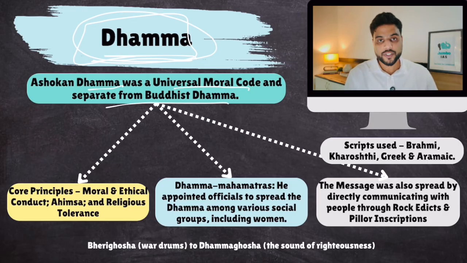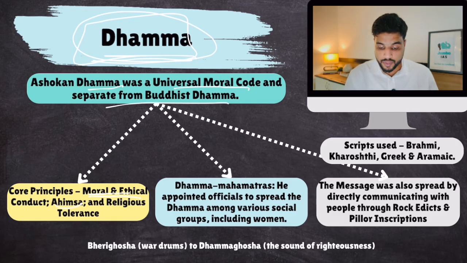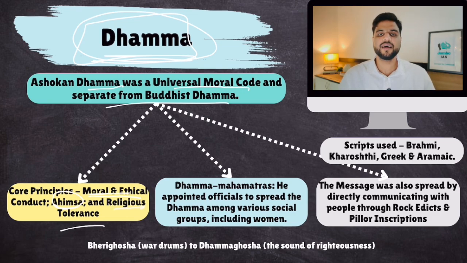Okay, the core principles of his Dhamma were moral and ethical conduct. For example, be respectful towards your parents, don't be cruel to animals, don't be cruel to people. Then ahimsa, non-violence, was a core theme. And religious tolerance, because he knew he was ruling a multi-religious society and he couldn't allow religious riots, which is a thing in India today also. So he gave the principle of religious tolerance, giving charity to holy saints irrespective of religion. All of this was written.